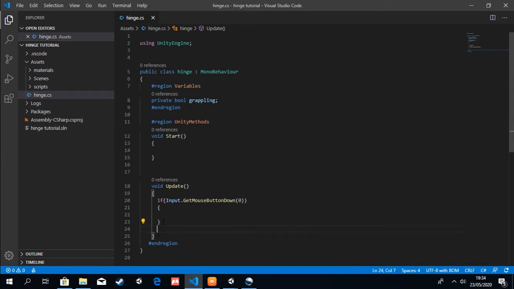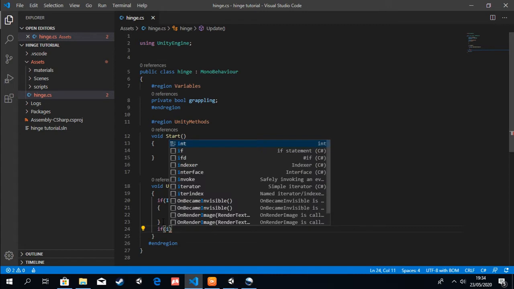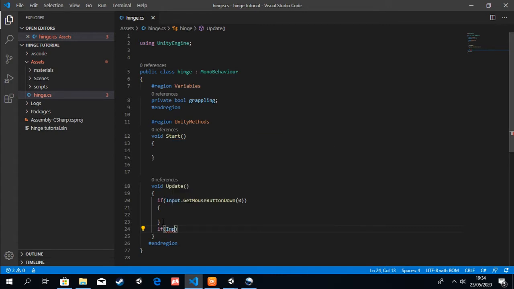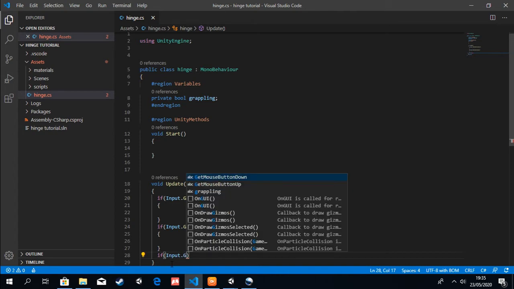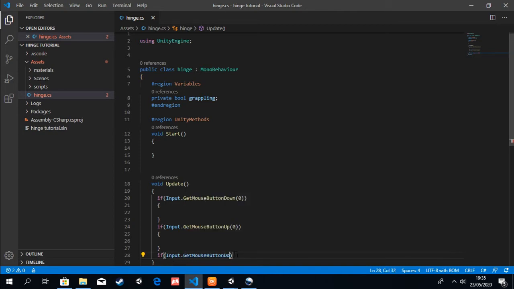Then an if statement for when the button is being held down, and Input.GetMouseButtonUp(0).